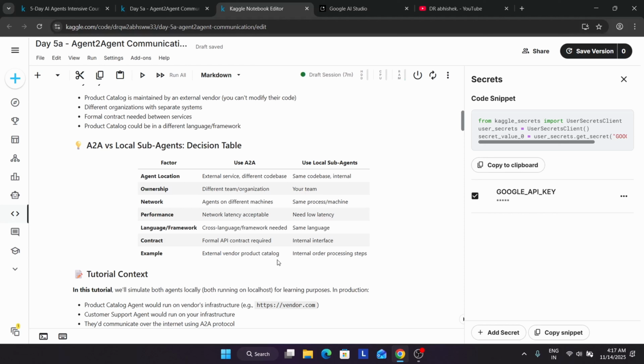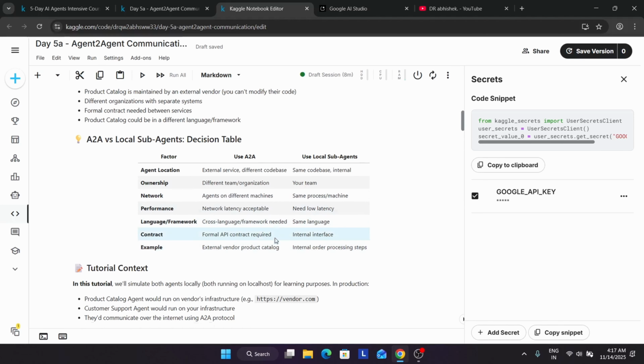The ownership is different, and for sub agents we have our own ownership. Network depends on different machines with A2A, while local sub agents work on the same machine. Latency is acceptable in A2A, but for sub agents we need low latency. So like this you can understand all these things.